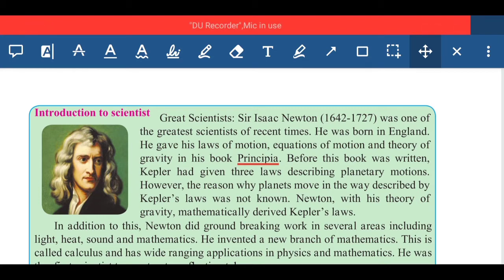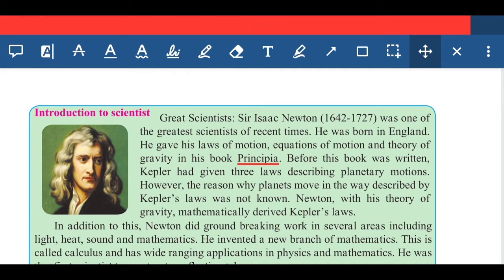Before this book was written, Kepler had given three laws describing the planetary motion. However, the reason why planets move in the way described by Kepler's laws was not known. Till that time it was not known to anyone why the planets are moving in the sky, or revolving around the sun in a particular orbit. So Newton, with his theory of gravity, mathematically derived Kepler's laws.